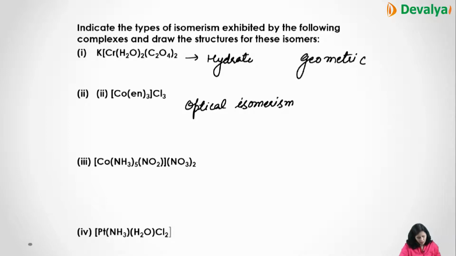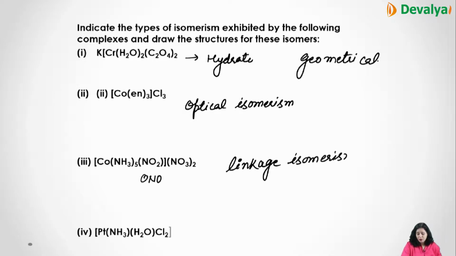Then in the next case you have [Co(NH3)5NO2](NO3)2. In the third case, because here NO2 is there, it can be NO2, it can be ONO. So this kind of isomerism is linkage isomerism, because ambidentate ligands are involved. Next is [Pt(NH3)2(H2O)Cl2]. Here again you can form the cis and trans. So geometrical isomerism is possible in this case.